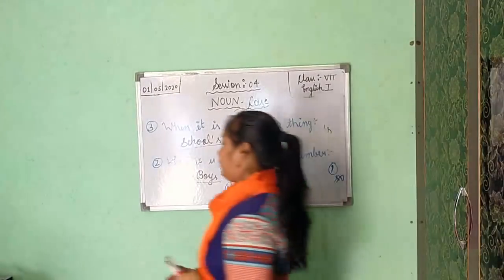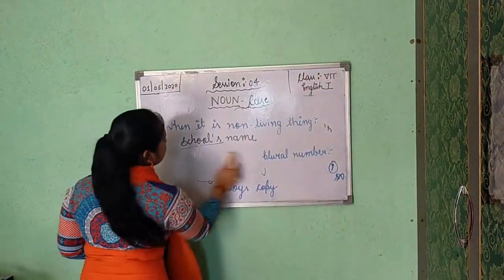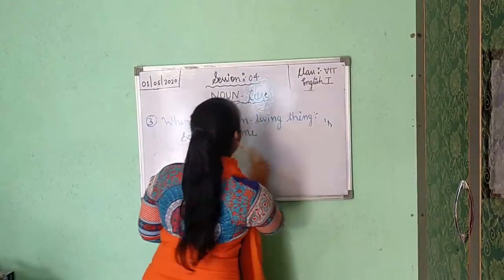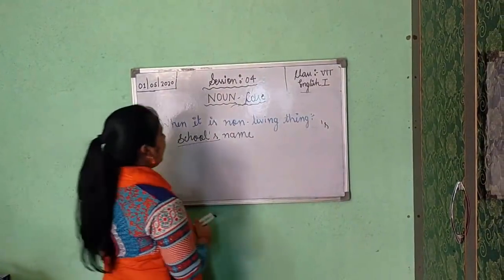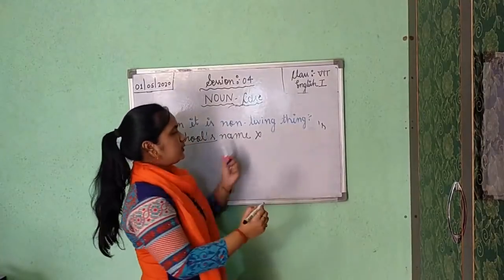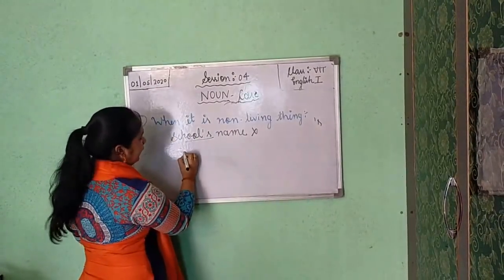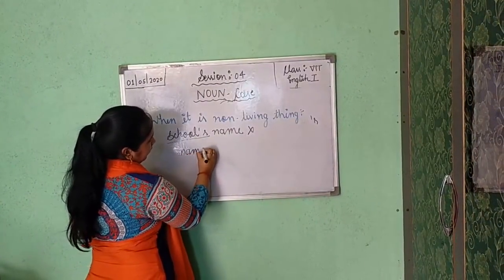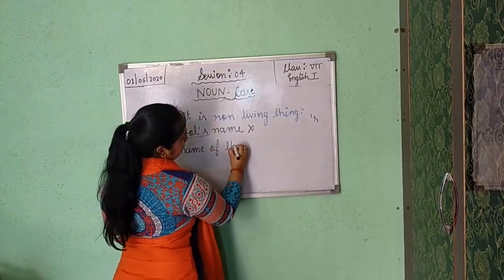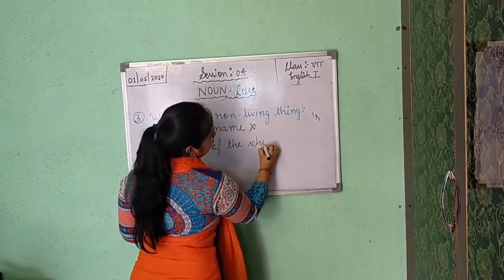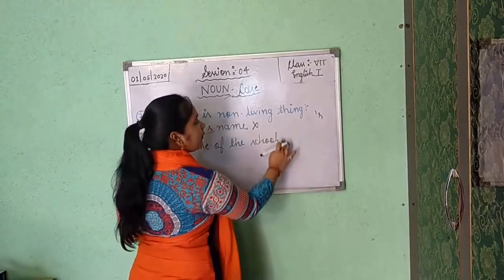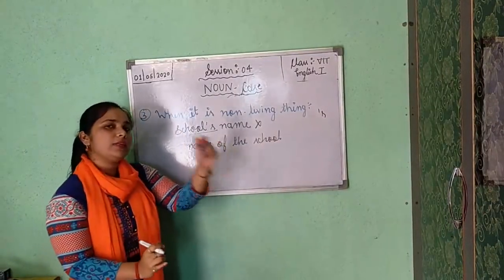For showing ownership, just do one thing. Don't write school's name. Only write name of the school, because it is a non-living thing. So always write name of the school.